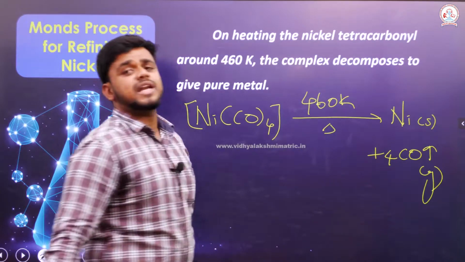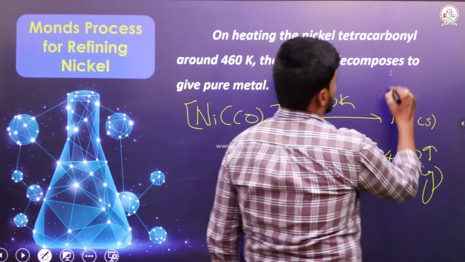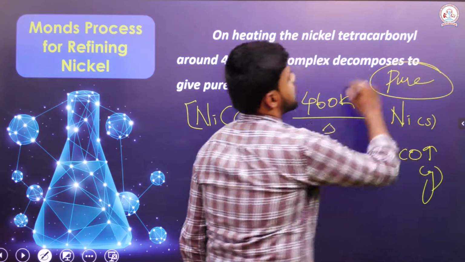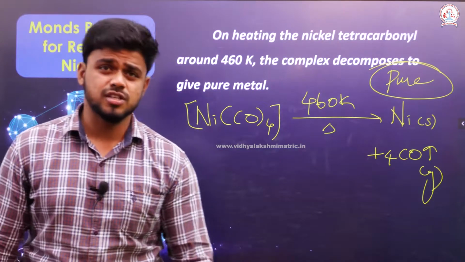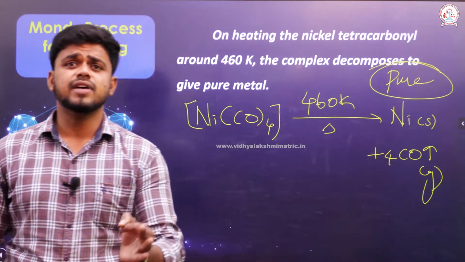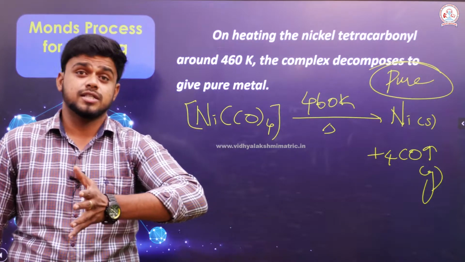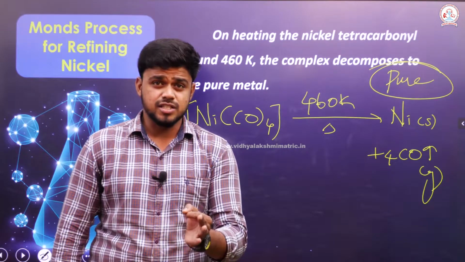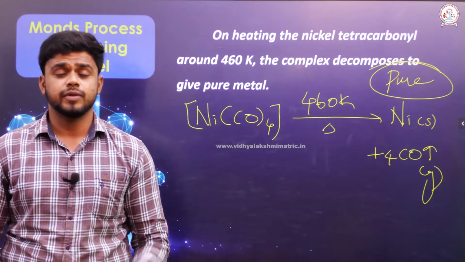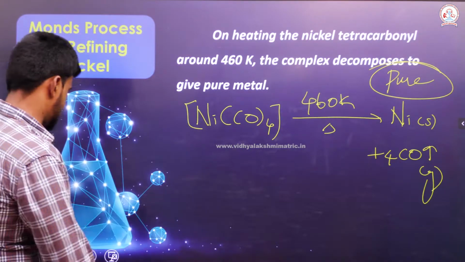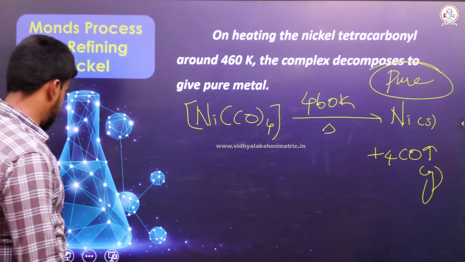The nickel obtained here is the purest form of nickel. That is the outcome of this process. Whenever a reaction is named after a scientist, we have to consider it a very important reaction. So this is the Mond process of refining nickel.